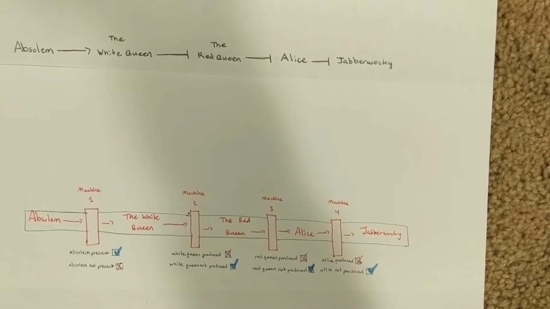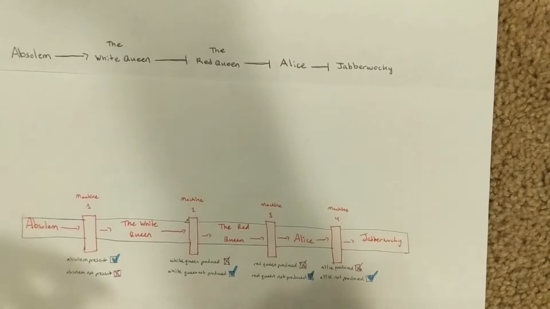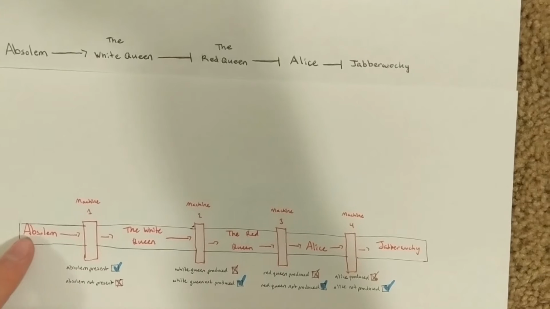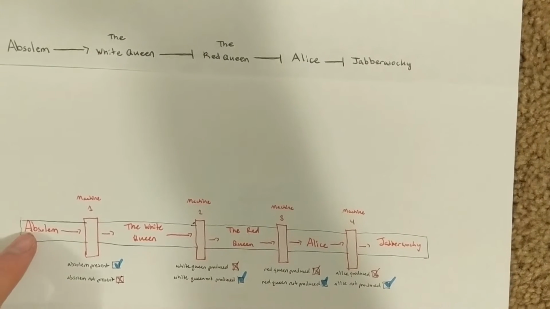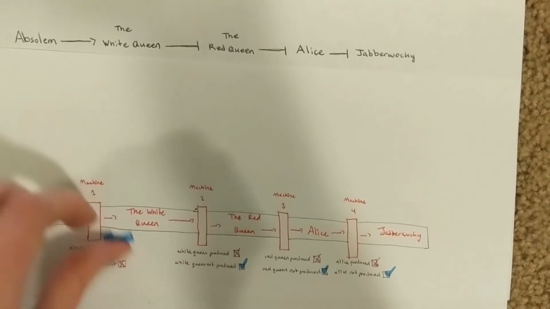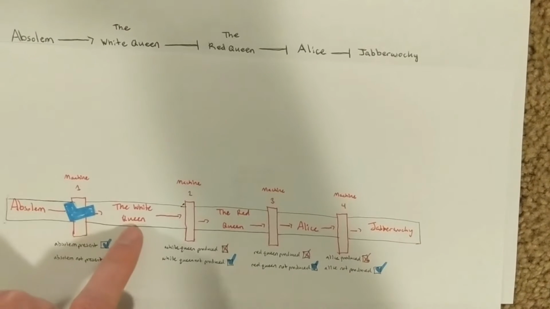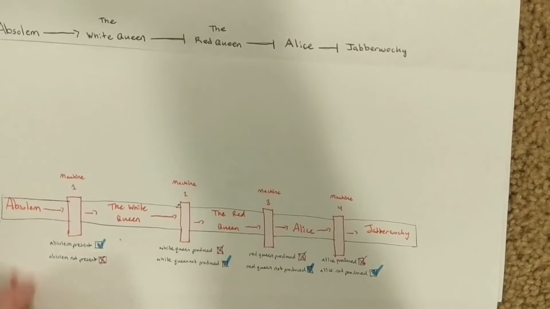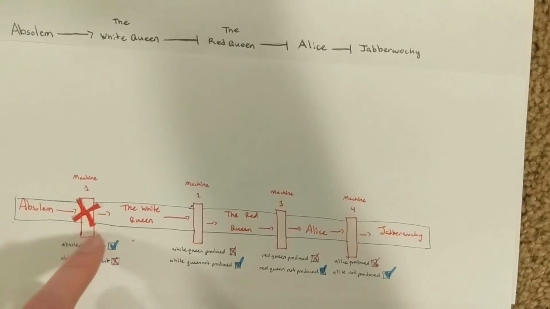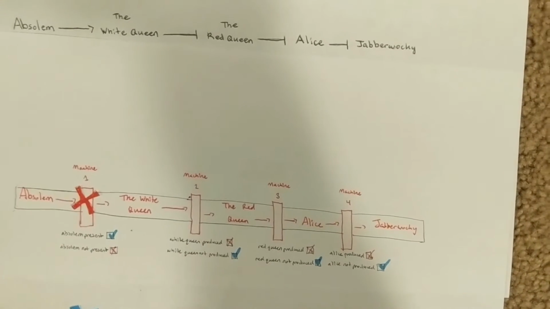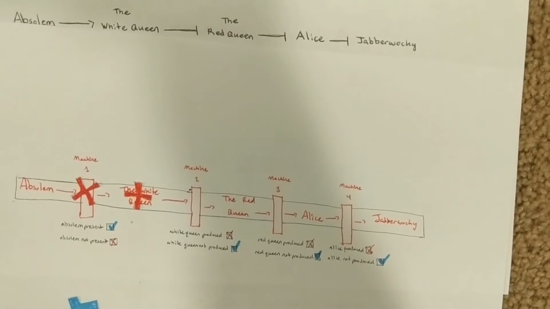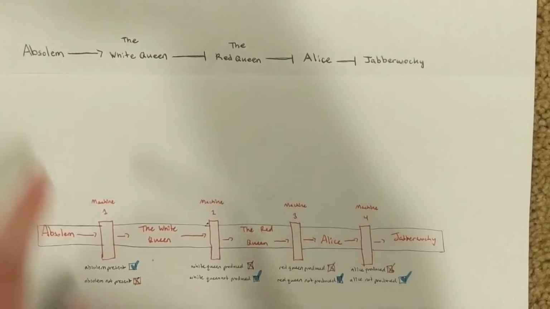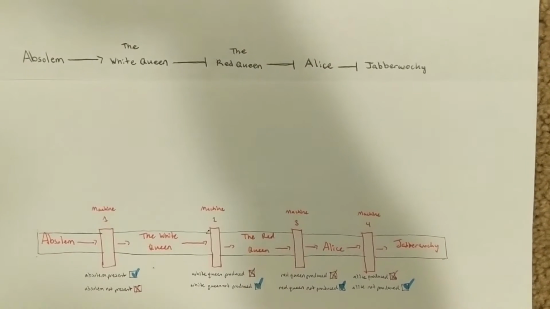We can think of the network like a conveyor belt in a factory, but the machines are conditional. So, if Absalom is present, then the machine is turned on and the White Queen can be produced. But if Absalom is not present, then the machine is turned off and the White Queen is not produced. Now let's go through the conveyor belt using the functional network.